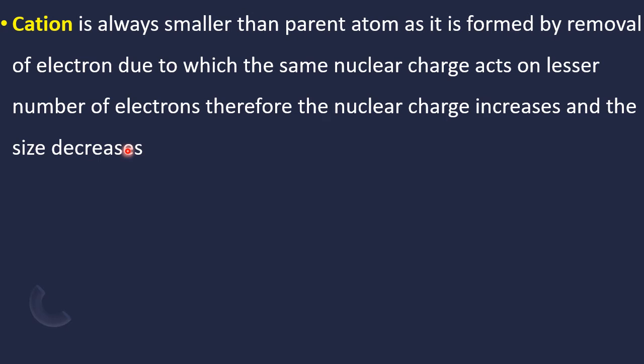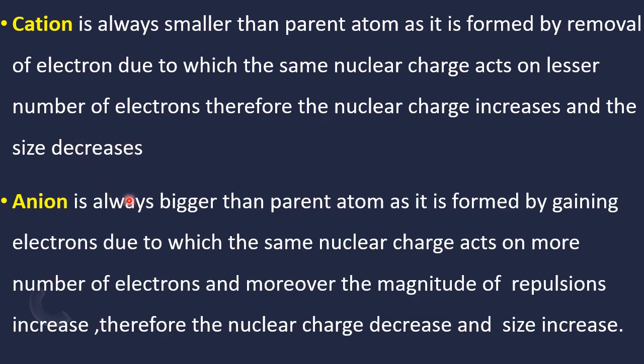So size decreases. Now what happens in the case of anion? Anion is always bigger than the parent atom as it is formed by gaining electrons, due to which the same nuclear charge acts on more number of electrons, and moreover the magnitude of repulsions increases. Therefore, the effective nuclear charge decreases and size increases. That means when an atom converts into an anion, it has to accept electron. When it is accepting electron, either it has to go and sit with already existing electrons, or it has to make a new shell. Out of two, one will happen.